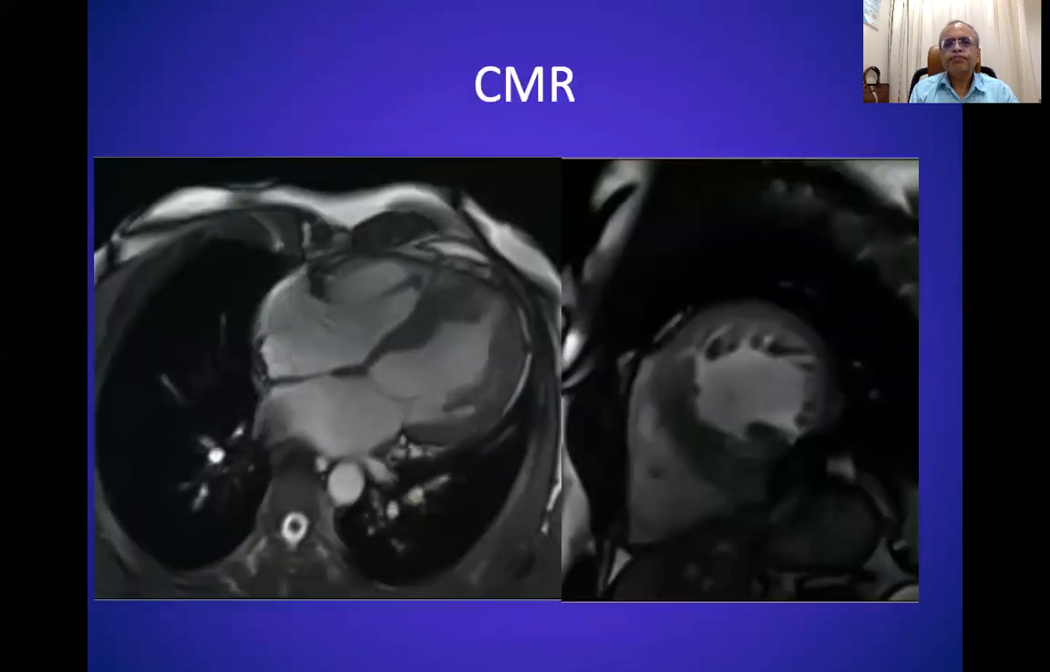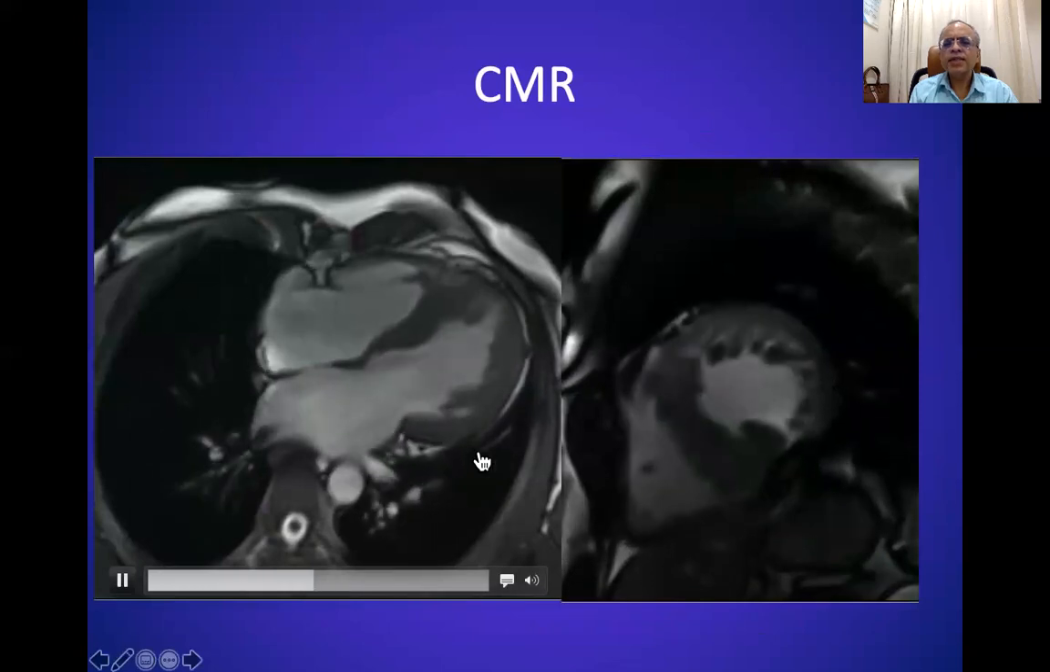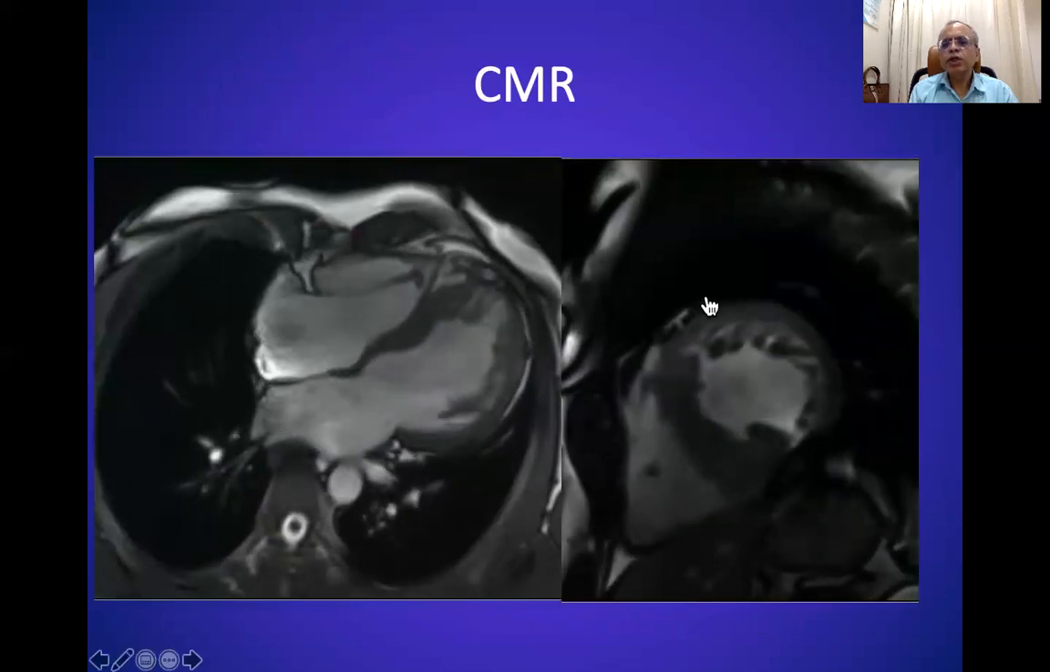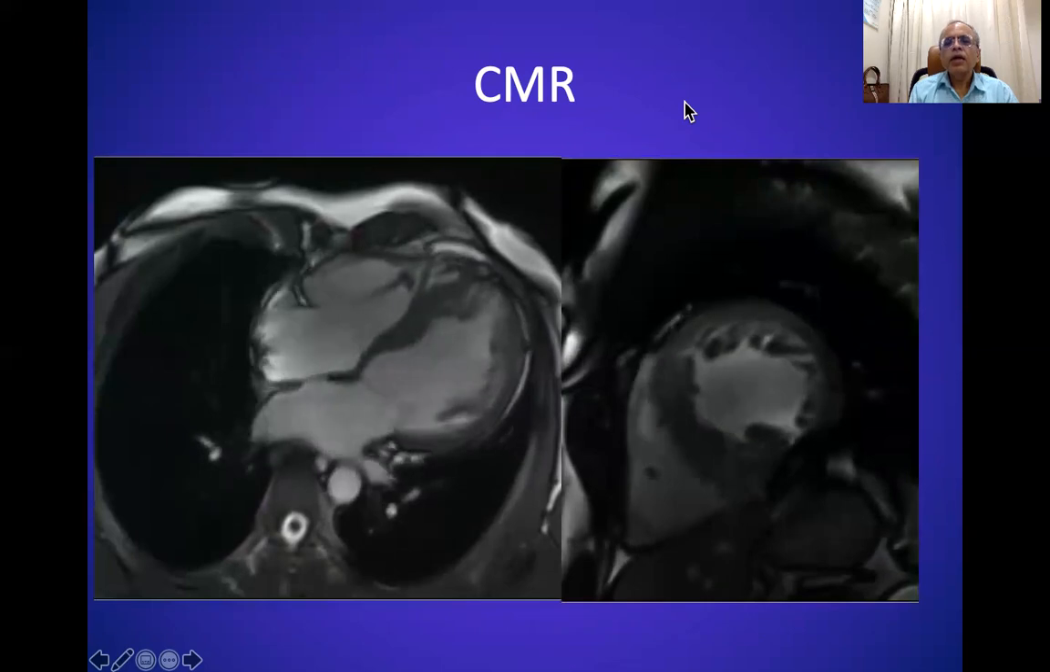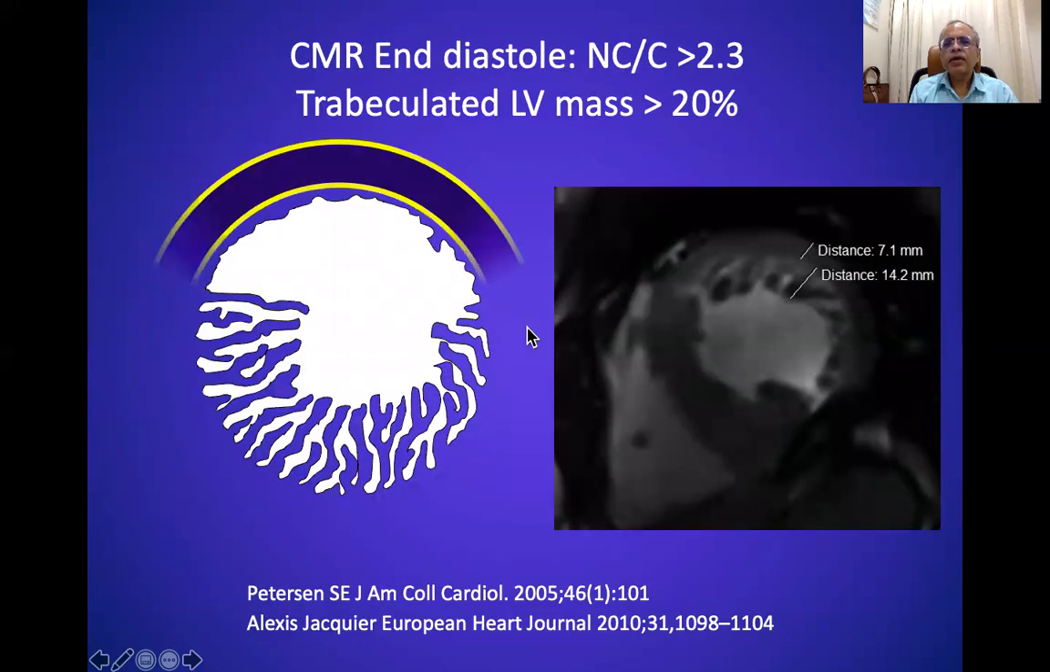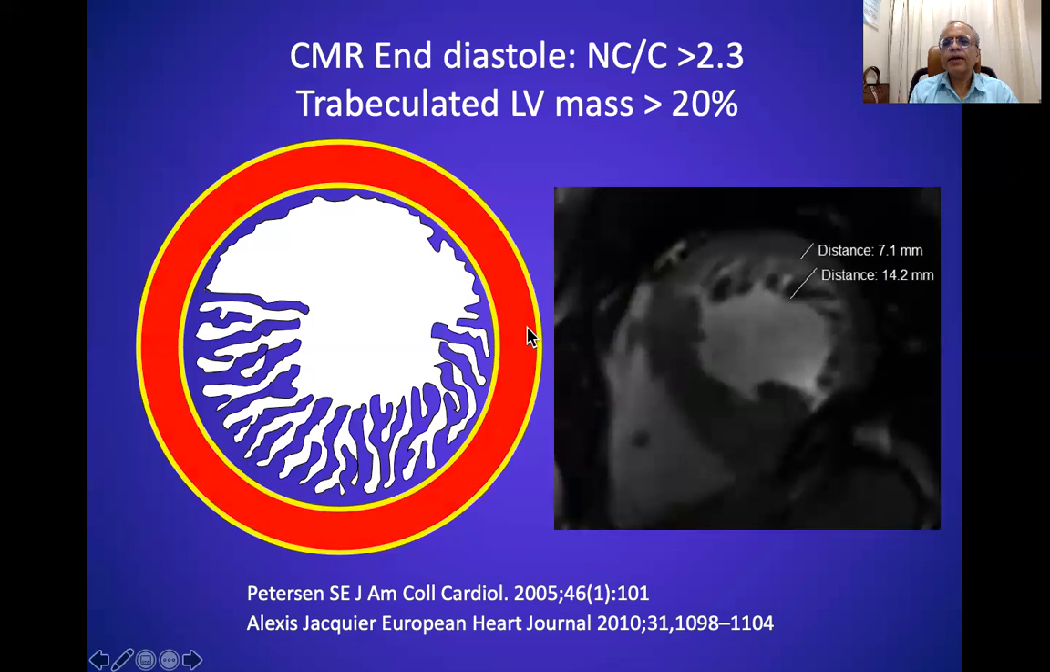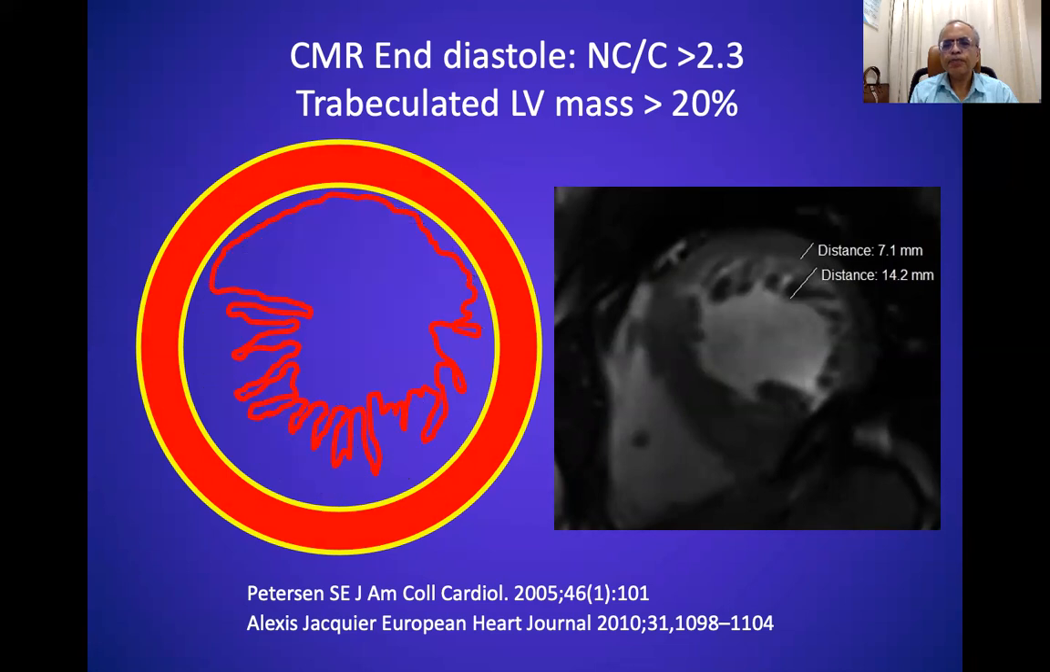non-compacted myocardium. CMR has a very high signal to noise ratio, so it can show the non-compaction very well. However, the criteria are different. The ratio of non-compact to compact myocardium cutoff is 2.3, unlike 2 in echocardiography. On the MRI, one can also measure the trabeculated LV mass, and the cutoff is 20% for having a high sensitivity and specificity in diagnosing LV non-compaction by cardiac MRI.